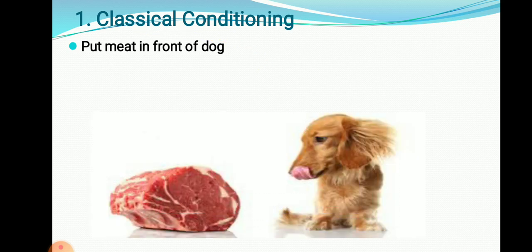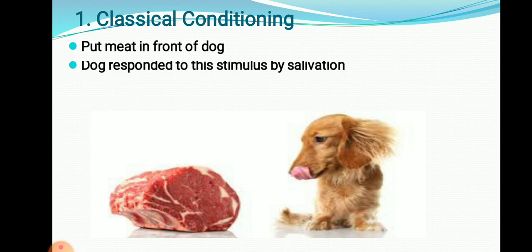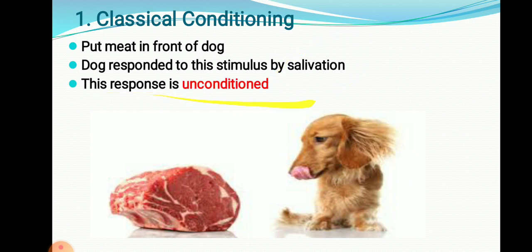Now he put meat in front of the dog. For proving his classical conditioning theory, for proving the stimulus-response connection, in one experiment he put meat in front of the dog. The dog responded to this stimulus by salivation. Now meat is the stimulus in this case. Meat is the information in this case. And the response, the stimulus-response connection, that response given by the dog to the meat, is the salivation. Okay. This response is unconditioned.